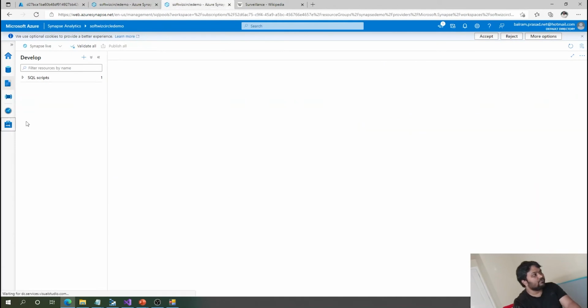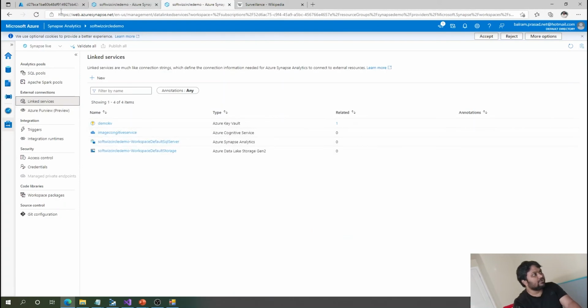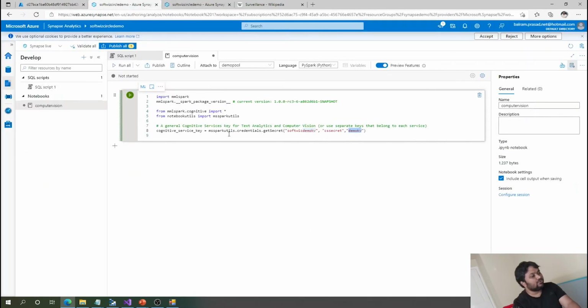So if you go to linked services, this is the demo key linked service. This is how it is going to connect to Key Vault and get the cognitive service API. Let's run this one quickly.